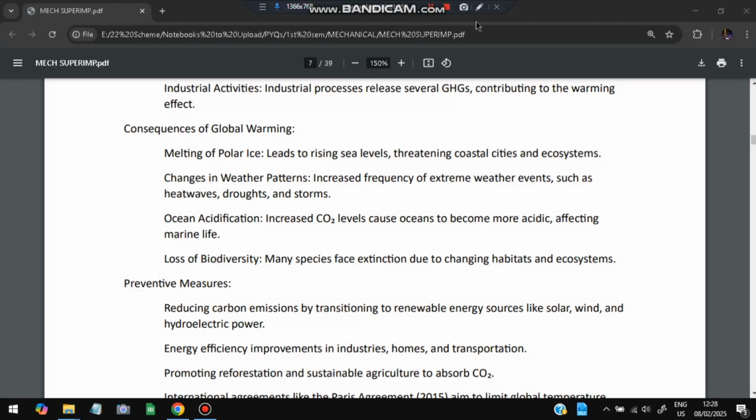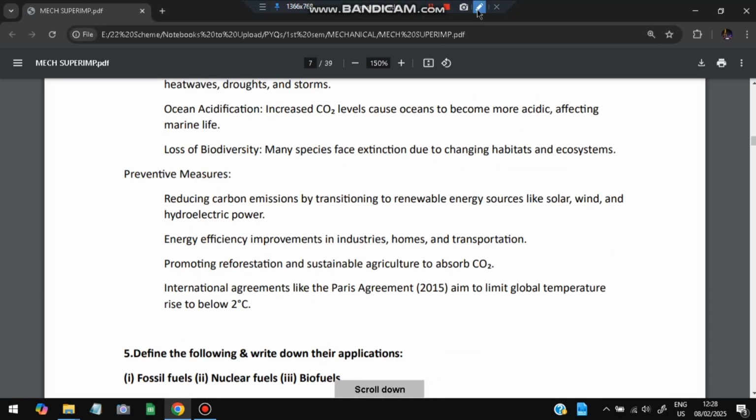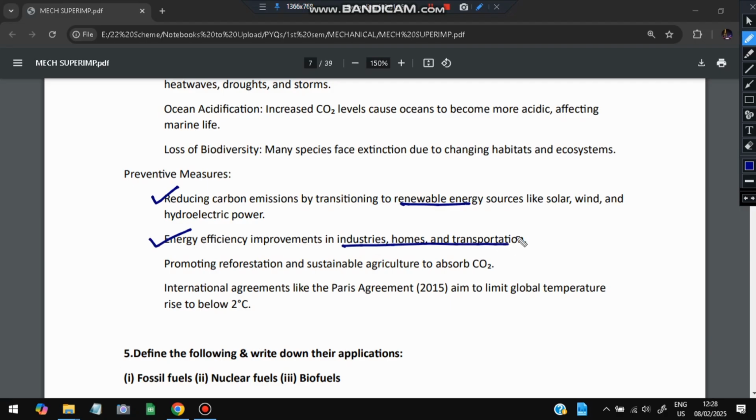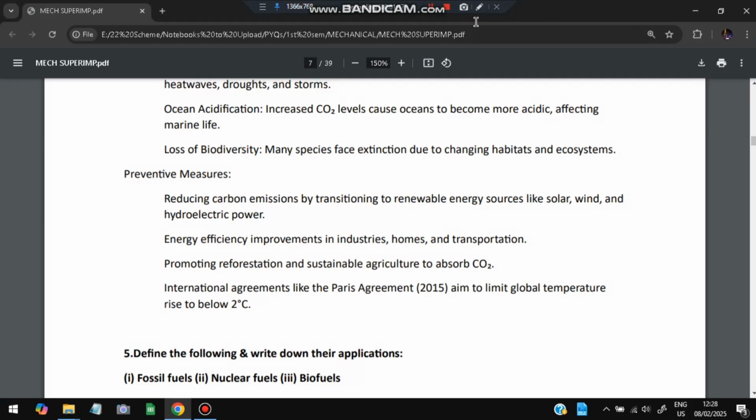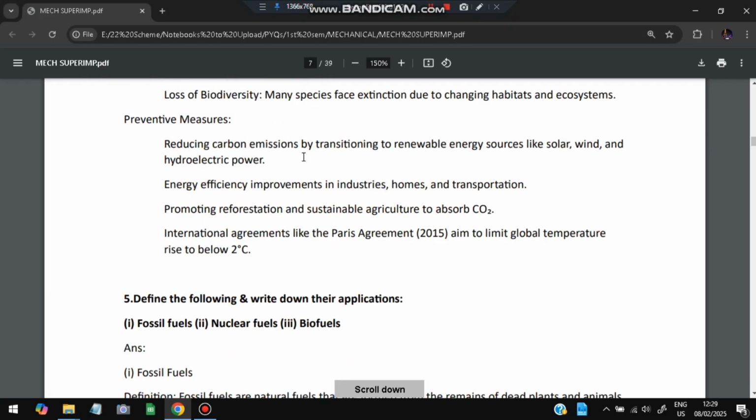What are the preventive measures? Reduce carbon by using renewable sources of energy like solar, wind, and hydroelectric power. Improve energy efficiency in industries, homes, and transportation. Promote reforestation and plant more trees. Follow international agreements like the Paris Agreement, which aims to limit the global temperature rise to below 2 degrees. By these preventive measures we can reduce the impact of global warming.